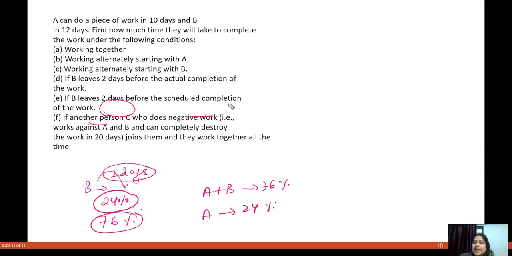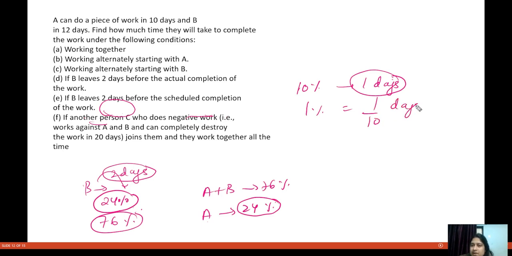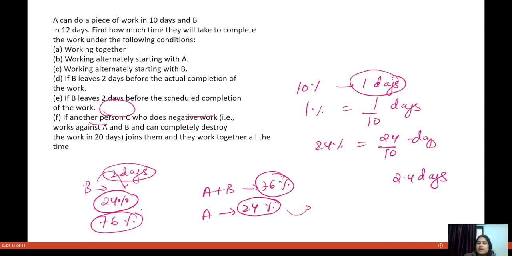A does 10% work in one day. So that means 1% work is done in 1 by 10 days. So that means 24% work is done in 24 by 10 days. So A requires 2.4 days to complete this 24% work, and A and B together how many days?